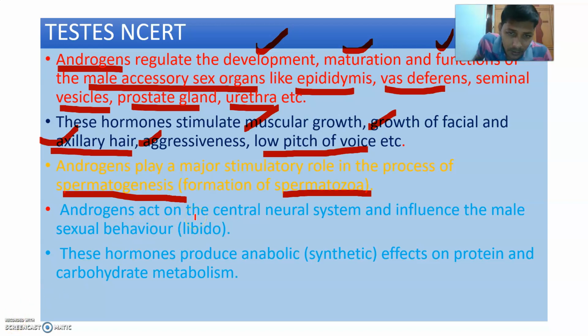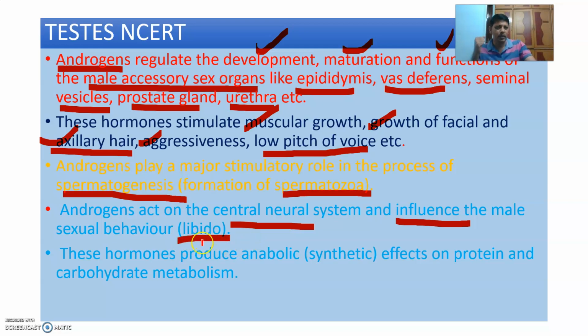Androgens act on the central nervous system, that means brain and spinal cord, and influence the male sexual behavior. Libido is also controlled by androgens. These hormones produce anabolic effects.